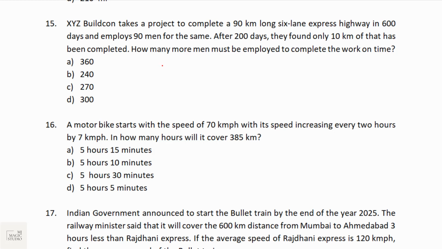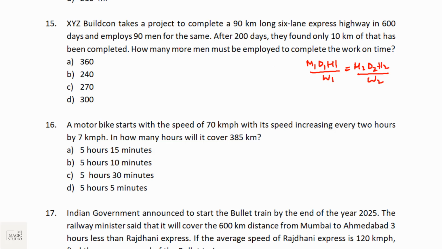So what does this masala formula say? When two groups of data are given, then MDH, M1 D1 H1 by W1 equals M2 D2 H2 by W2. M is men, W is work, then days and hours. If any specific variable is not mentioned, you can delete it from the formula, or you can take that as 1.